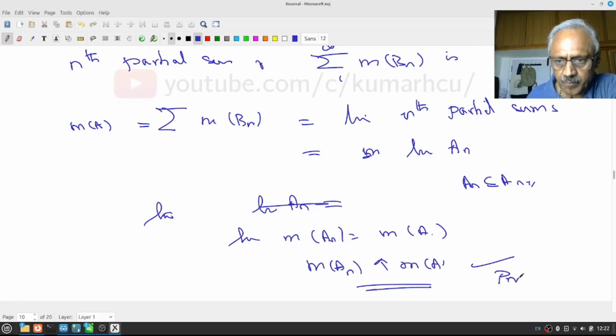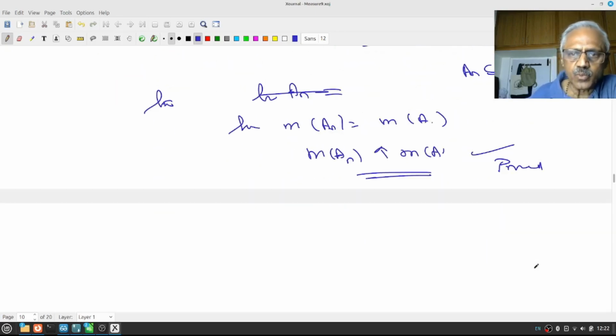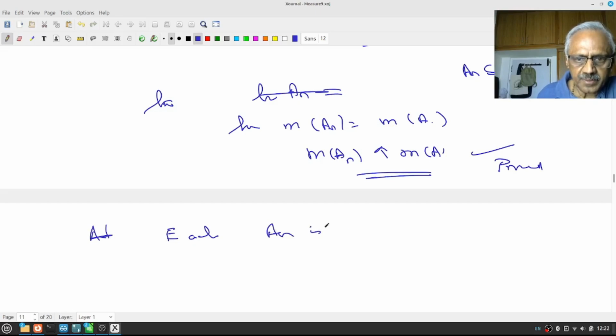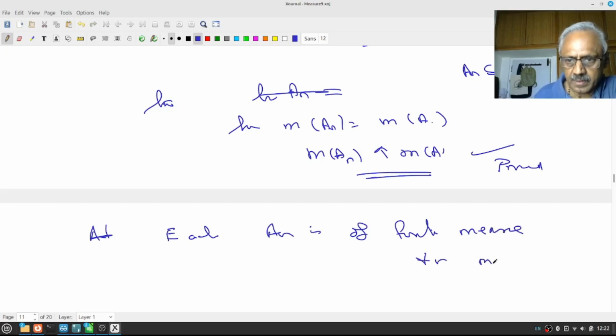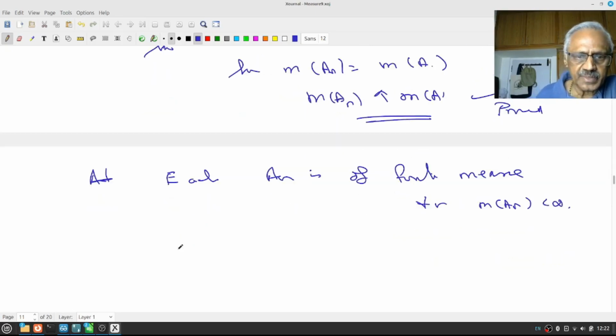So proved. And this we proved only under the assumption that each of the An has finite measure. What does it mean? For all n, measure of An is finite. Suppose one is infinite. Suppose measure of An is infinity for some n.